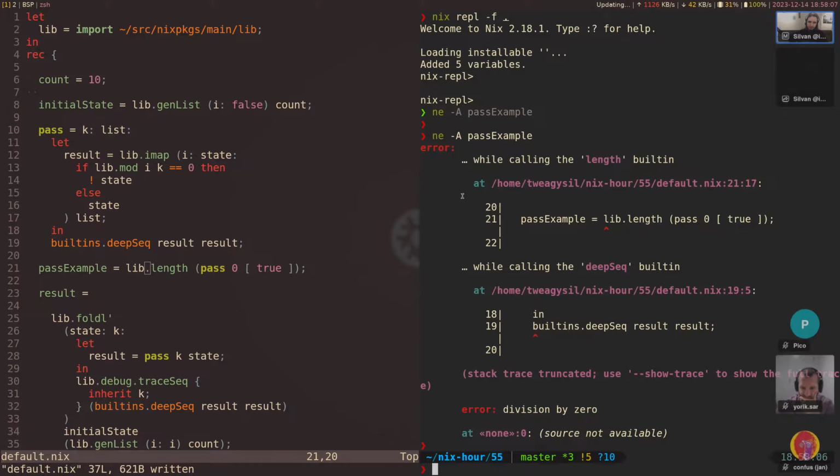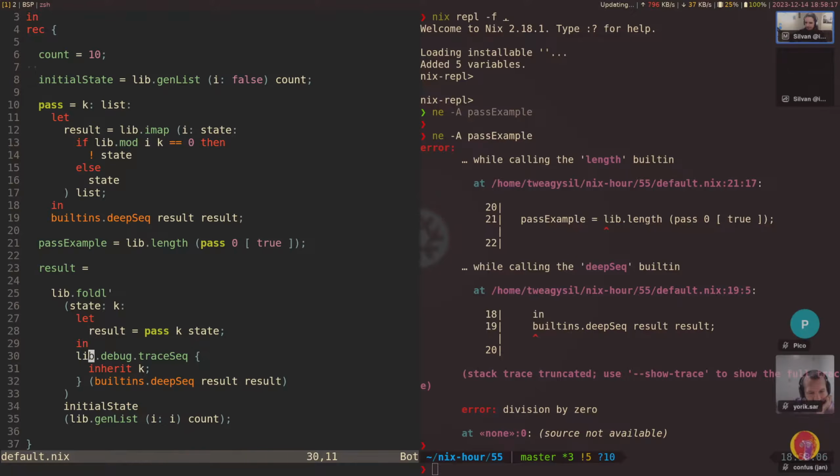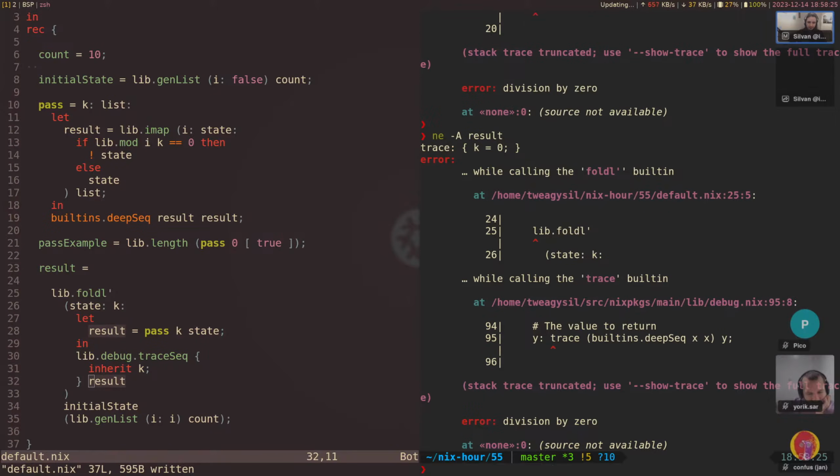Like this, yeah. So we made this a bit stricter. Okay, let's leave this in. And now we can also get rid of this. And let's try evaluating the result again. Okay, now we get the error immediately here. And yeah.